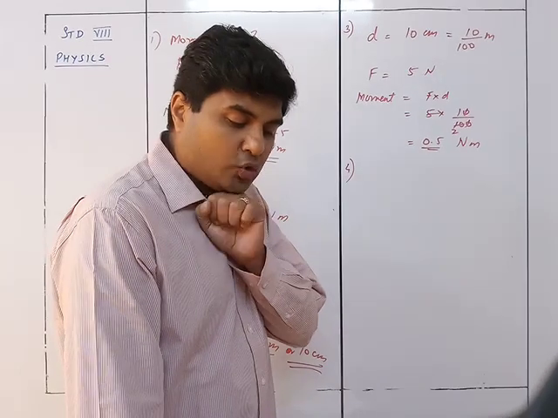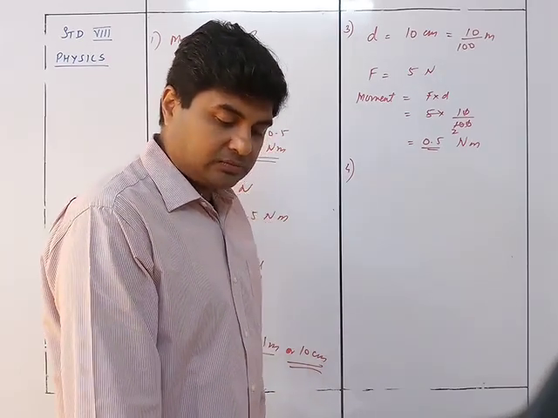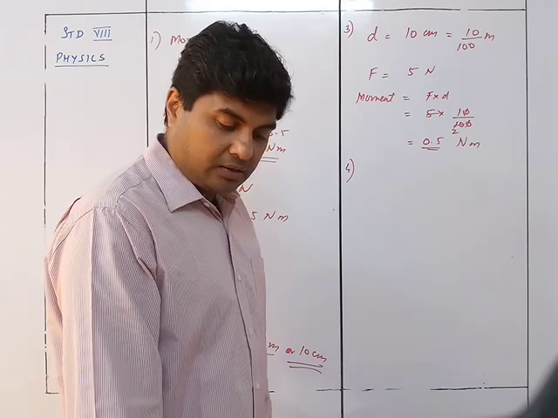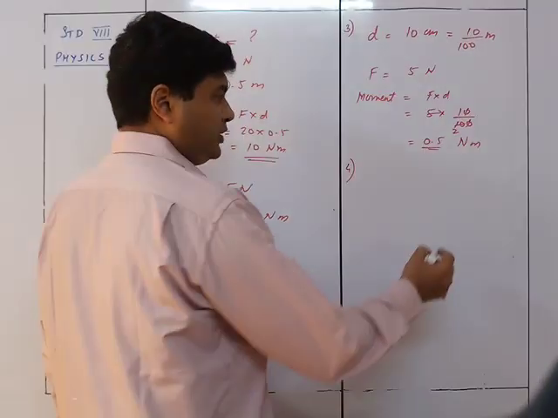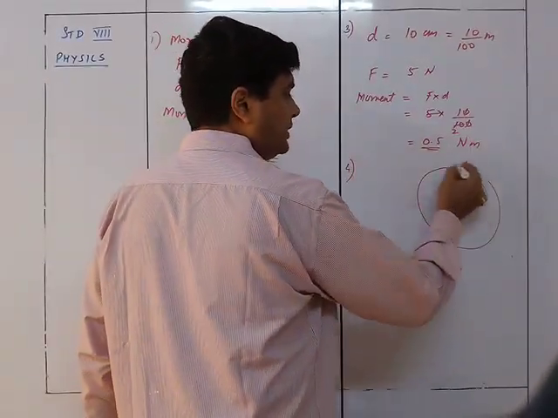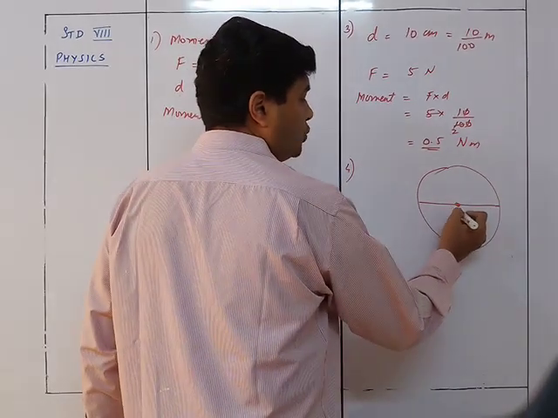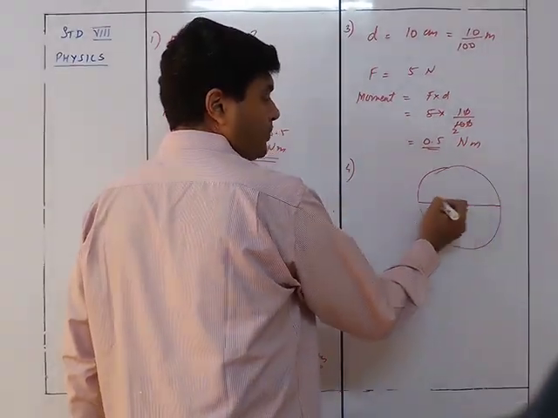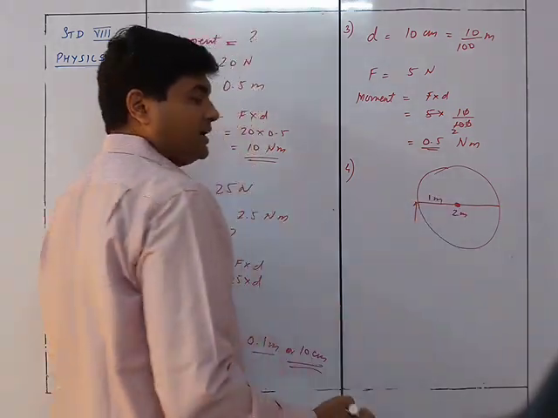A wheel of diameter 2 meters can be rotated about an axis through its center by a moment of force equal to 2 Newton meter. Basically, this is a steering wheel which has a diameter equal to 2 meters. So from the pivoted point, the force which is applied is at what distance? 1 meter.